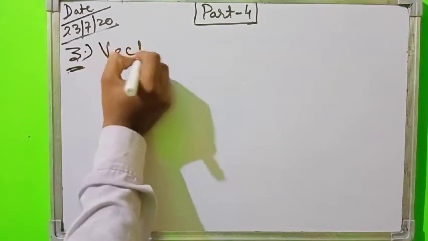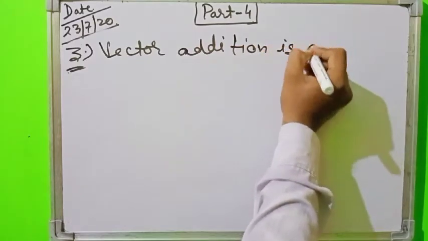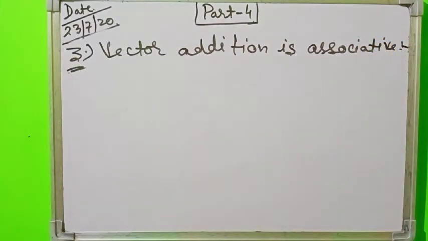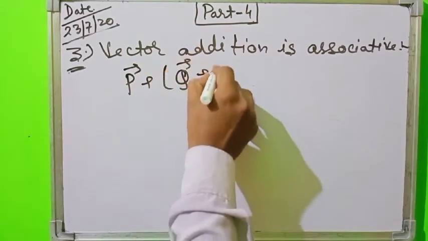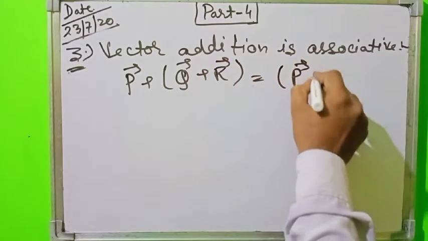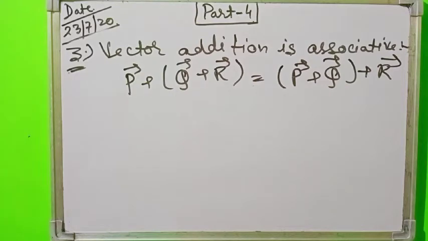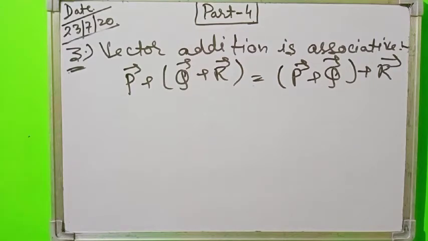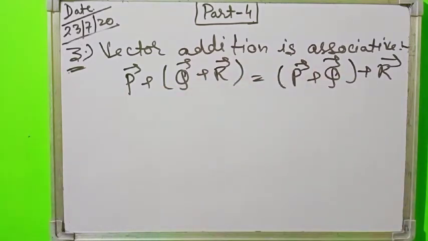It means that vector P plus vector Q plus vector R, grouped either way, gives the same result. If we have three vectors, then the result of Q plus R added to P and the result of P plus Q added to R will be the same.